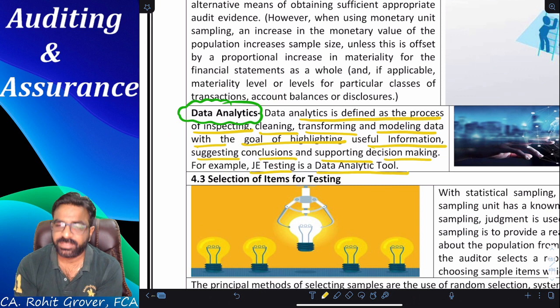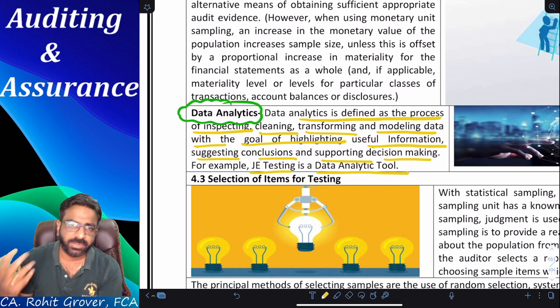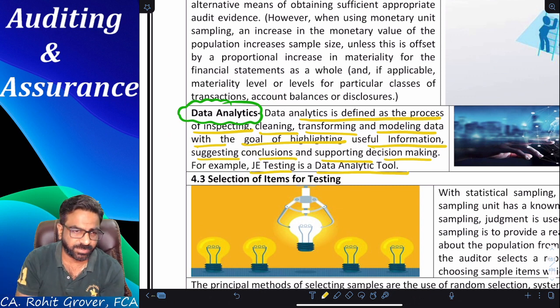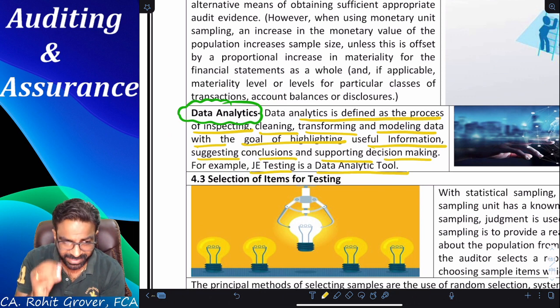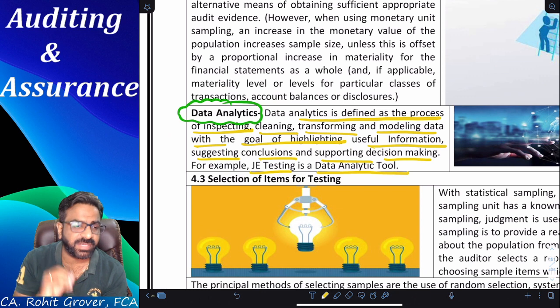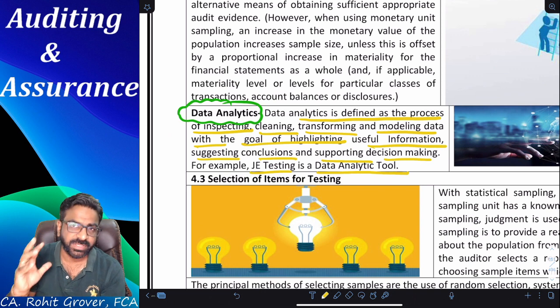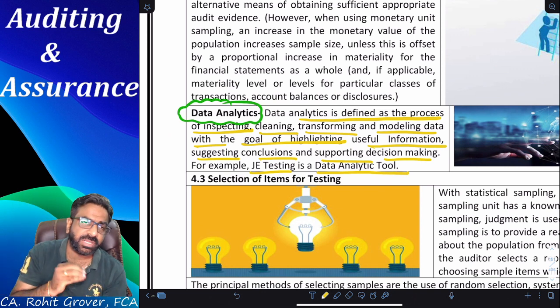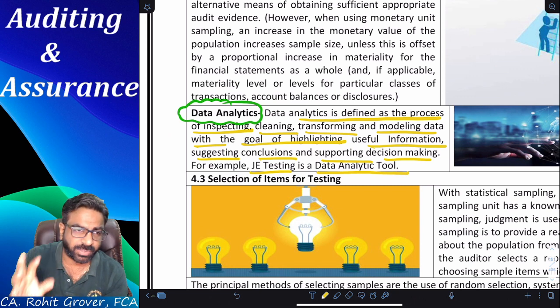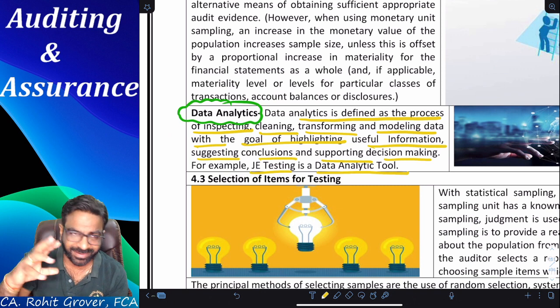More, obviously. So where we are giving more time for the credit policy, there the chances of bad debts will be higher. But now imagine that you are doing the audit of a company of the size of Reliance India Limited. In Reliance India Limited, there will be 50,000 to 60,000 debtors. In all those debtors, how will you come to know whether particular data is important or not important? You will use one tool called data analytics.